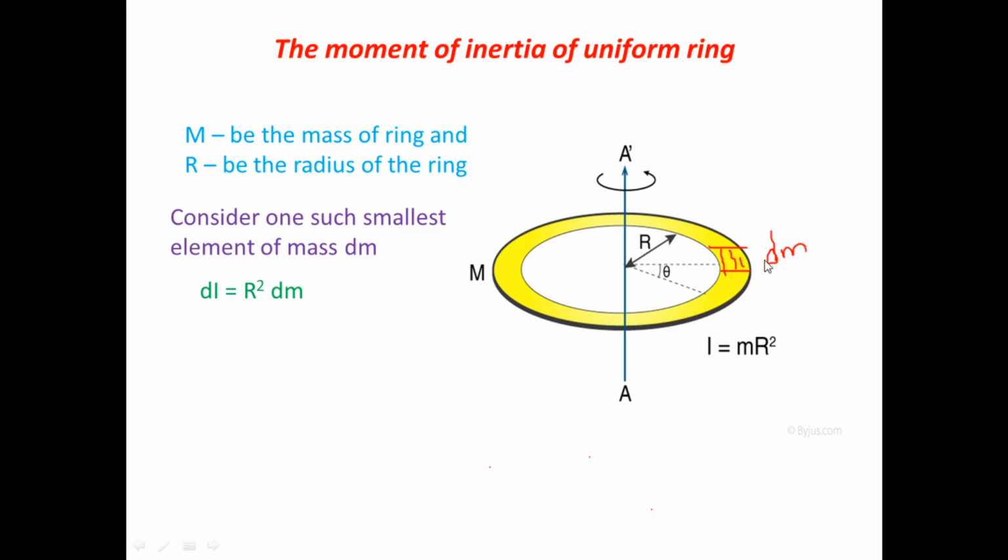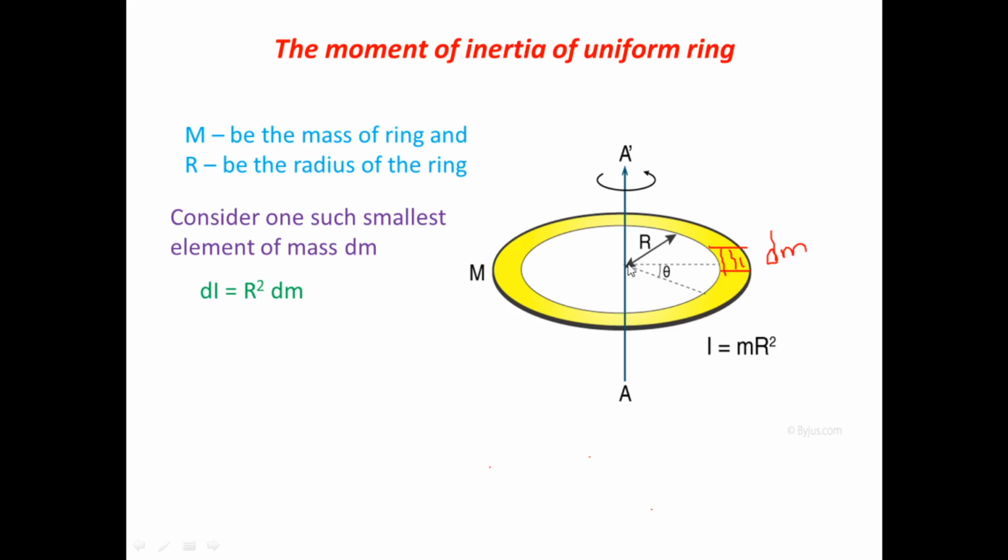If the total mass is denoted by capital M, and we consider the very smallest element, its mass is denoted by dm, and its moment of inertia is denoted by dI. When we find the total moment of inertia of the ring, it is denoted by I, and the moment of inertia of this very small element of mass dm is denoted by dI.